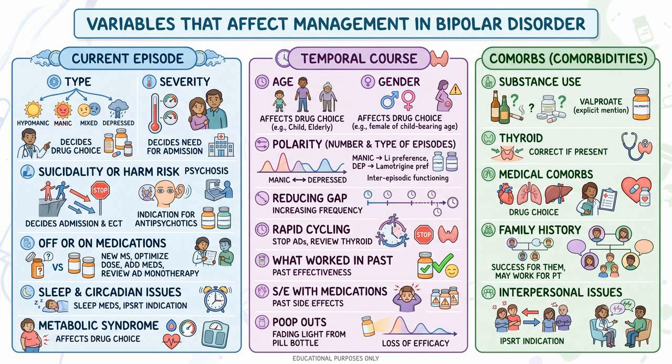Moving on to the temporal course of the illness, demographic factors like age and gender are vital. Treating a child, an elderly patient, or a female of childbearing age will significantly alter your pharmacological choices. You must analyze the number and type of past episodes along with the patient's interepisodic functioning. Polarity plays a major role here. For a predominantly manic course, lithium is generally preferred, whereas lamotrigine is preferred for a predominantly depressive course.